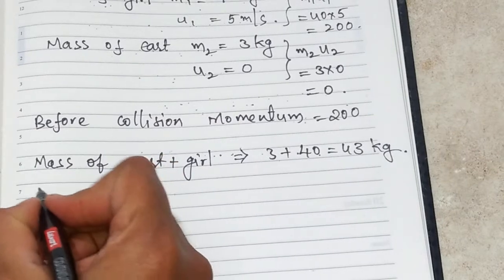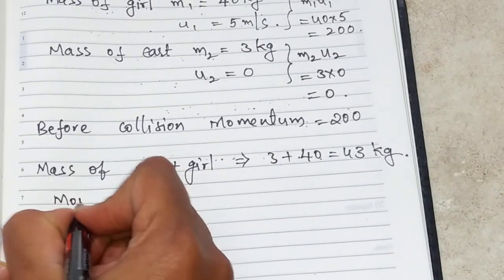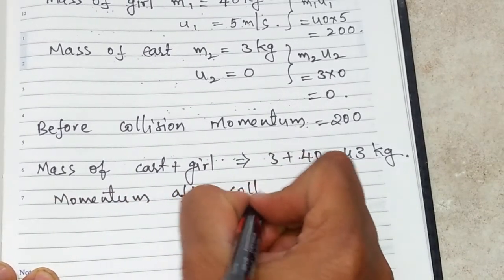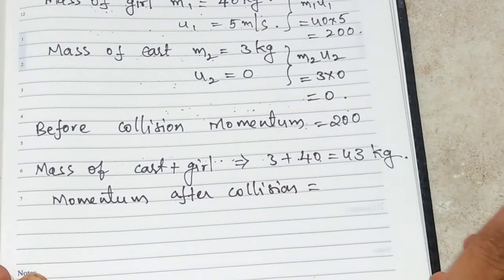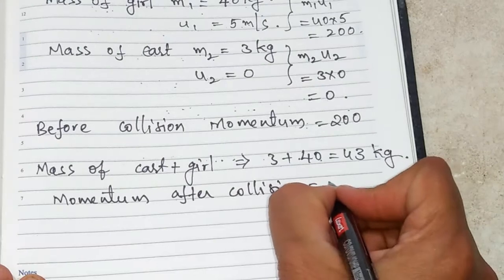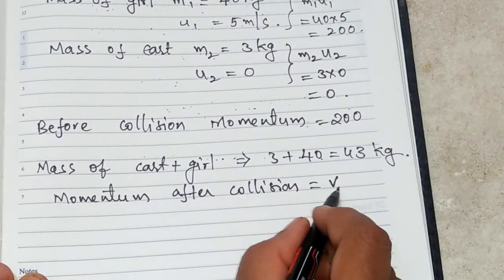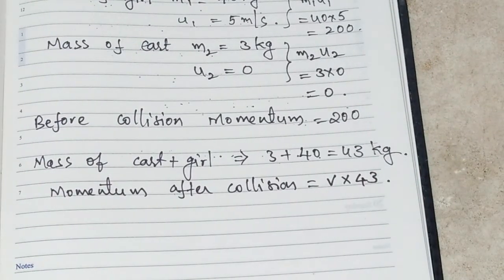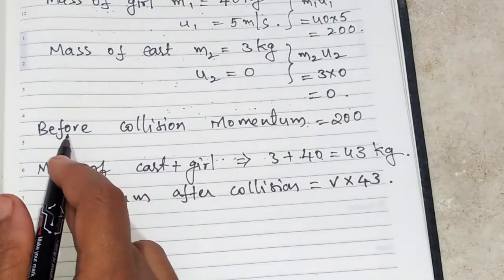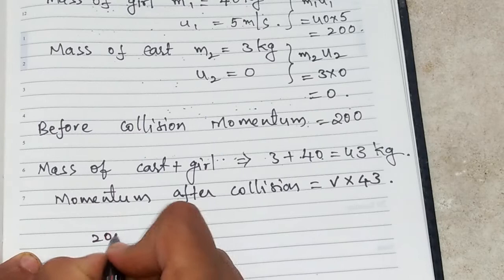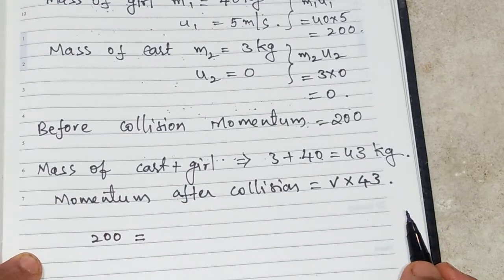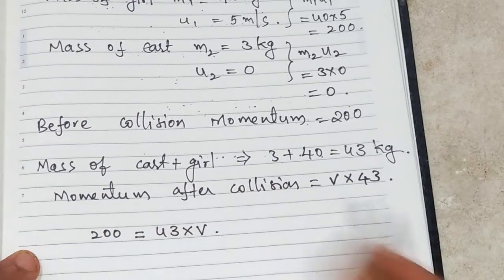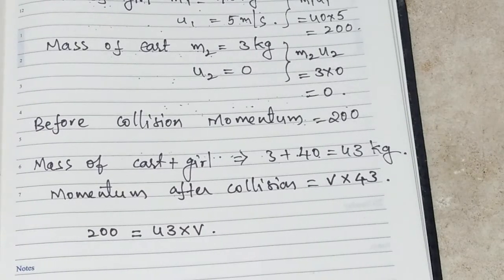Then after collision, what is the momentum? Momentum after collision. Anyway, only one object we have now. They are not separate, cart and girl. So whatever the velocity is there for this, we have to multiply with 43. Then only we will get the momentum after collision. Now, we know already that before collision the momentum is 200 kilogram meters per second. That should become equal to the momentum after collision. What is the value we have? 43 into V, or V into 43. V is nothing but the velocity of both the girl and also the cart.